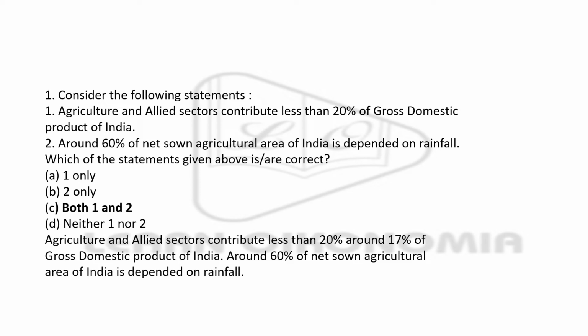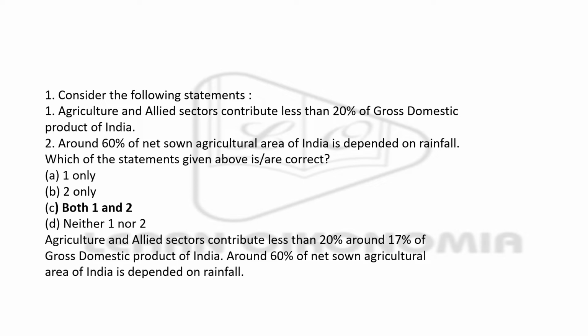You are given two statements. First, agriculture and allied sectors contribute less than 20% of gross domestic product in India. Next, around 60% of net sown agriculture area of India is dependent on rainfall. You have to see which of these statements are correct or is correct.